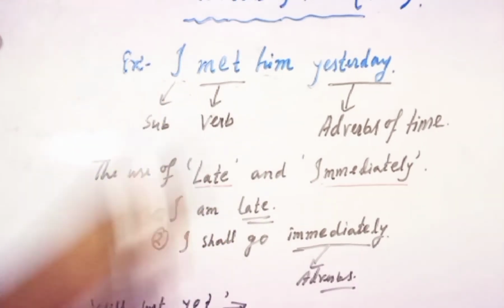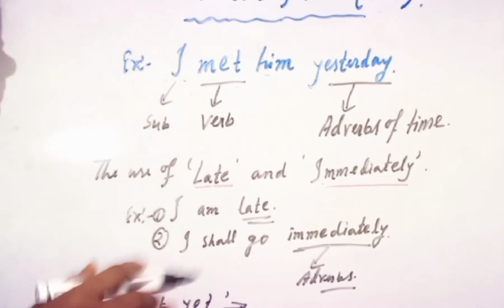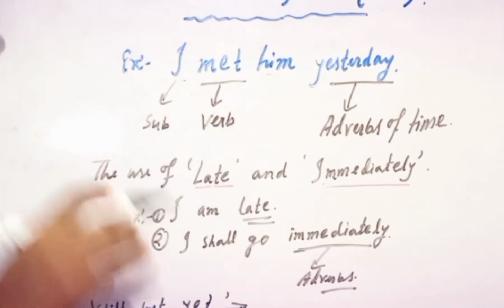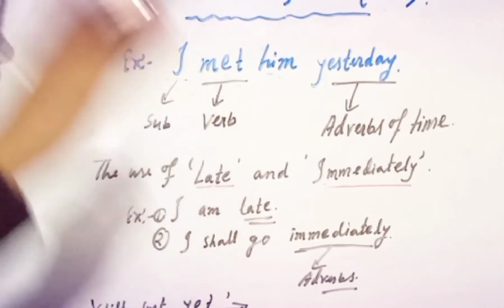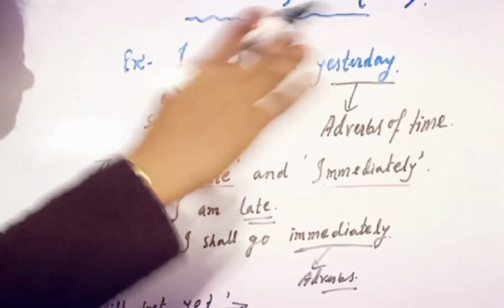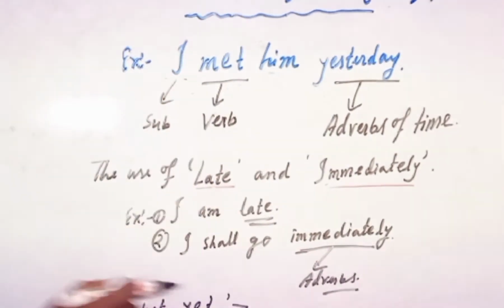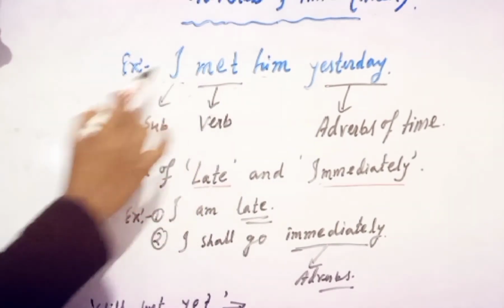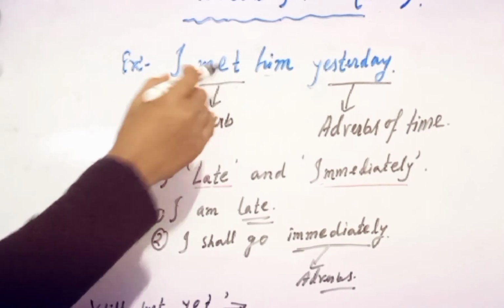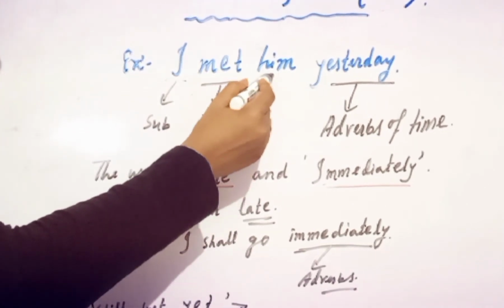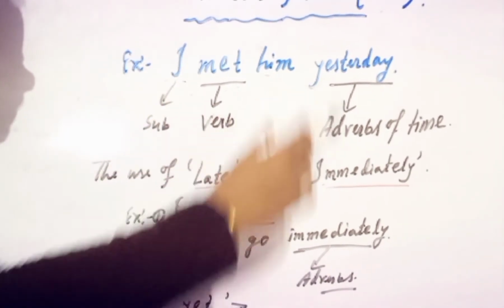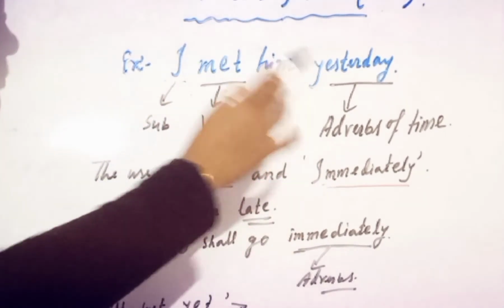Normally adverbs of time come after the main verb, but always remember, if any object is mentioned in a sentence, then the adverb of time will come after the object. In this sentence, I is the subject, meet is the main verb, and him is the object. So that's why I have used yesterday, the adverb of time, after the object.